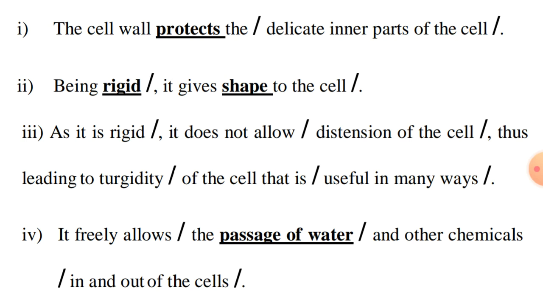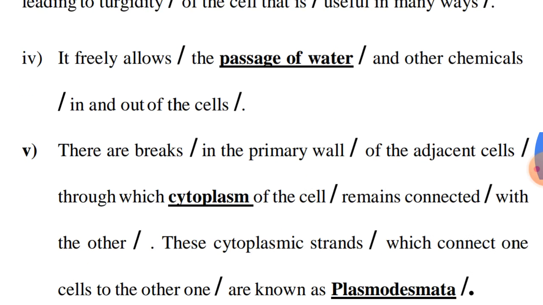So, cell wall is used for protecting other cell organelles. Okay, it is strong. As in the onion peel, it is very thin, but in wood, it is thicker. Whatever it may be, it will give the proper shape to the cell and it will allow water and nutrient transportation.